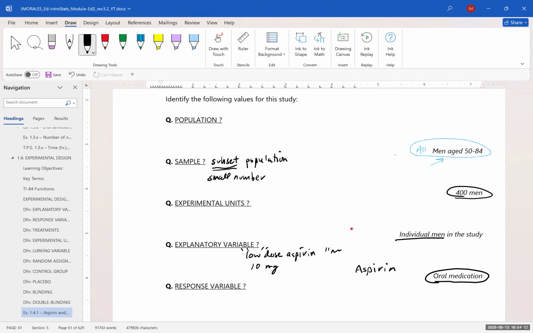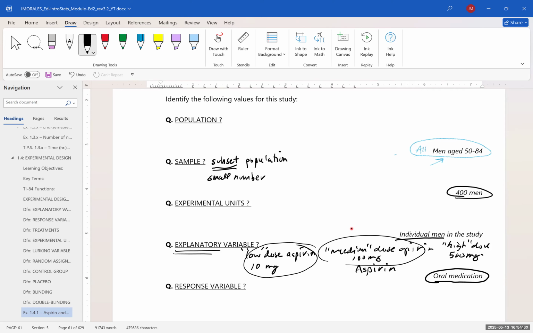But another one would be a medium dose of aspirin, and that might be 100 milligrams. And then they could have given some people a high dose, and maybe a high dose would be 500 milligrams, something like that. So you control the input, you control the explanatory variable, because those are things within your control.